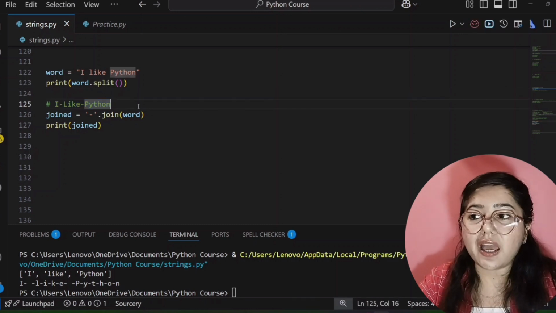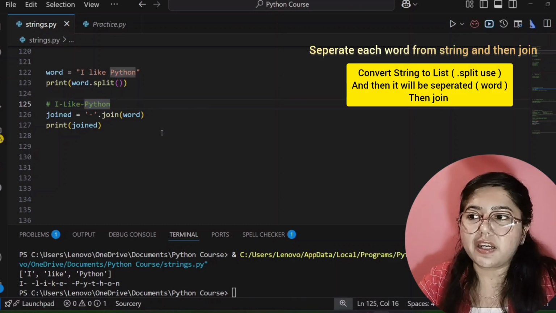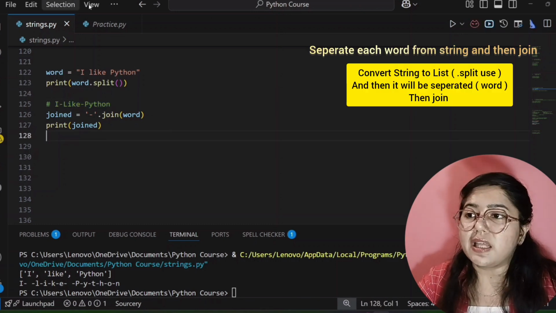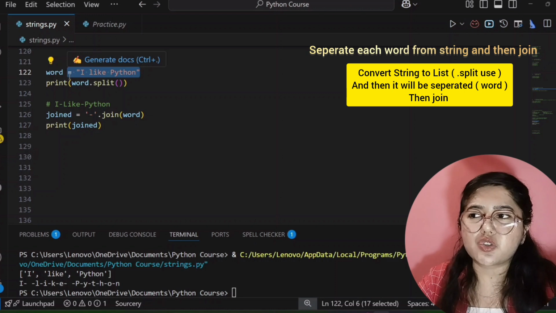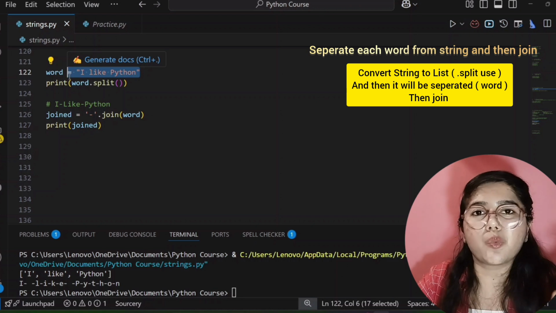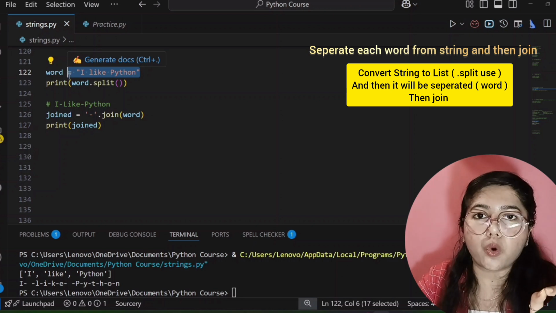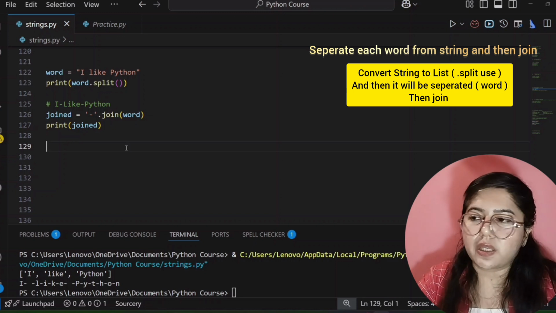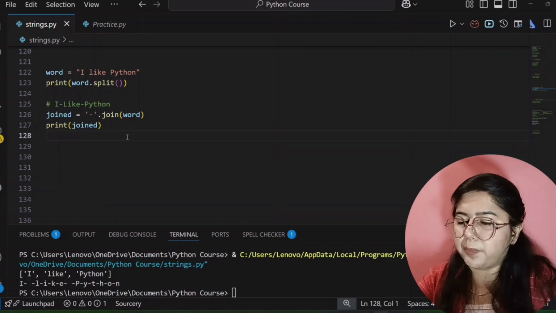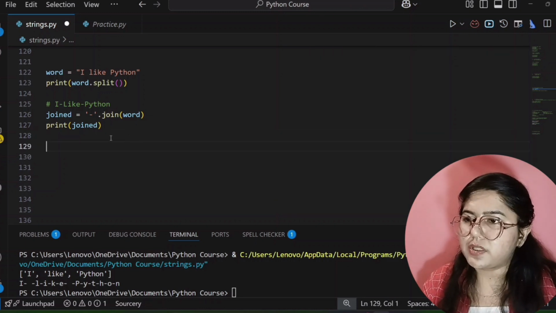So for that I have to tell my code compiler to do one thing. This is my string. Separate this string, each and every word. Separate my string and separate each and every word from my string, not character, word. And then join those words with the help of hyphen. So for that we will write here.